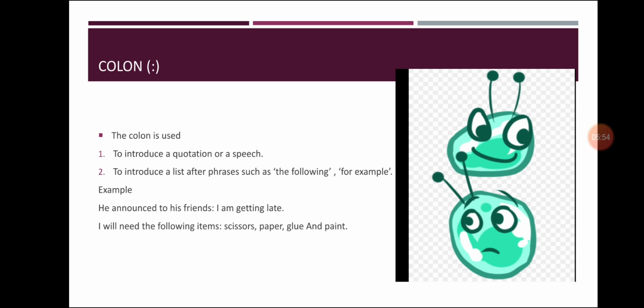Colon. The colon denotes a pause still greater than that denoted by a semicolon. It is used before enumeration. For example, the following teachers will join us. Now, I am going to tell you the names of the following teachers. So, that is why: the following teachers will join us. The colon, Mr. Ramesh, comma, Miss Purnima, comma, Mr. Amit, full stop. He announced to his friends, colon, I am getting late, full stop.